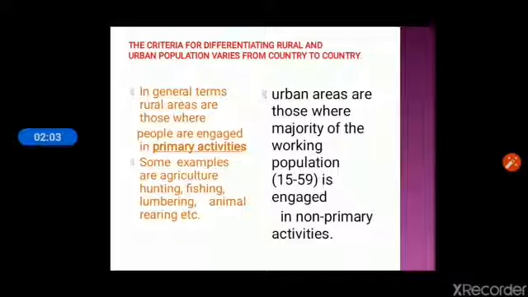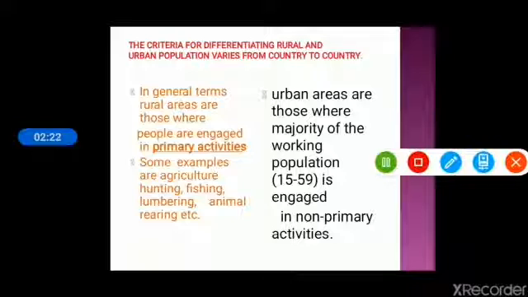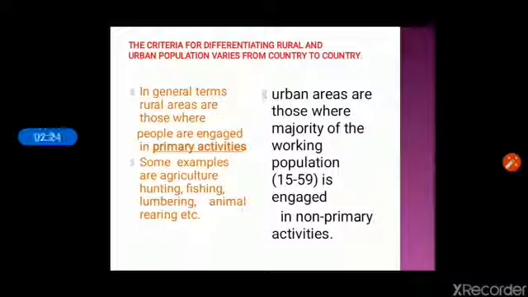Now urban areas are those where majority of working population is engaged in non-primary activities. The question arises here, what is working population? Working population is the age group of 15 to 59 years, where 75% of population is working in non-primary activities. These areas are called urban areas.